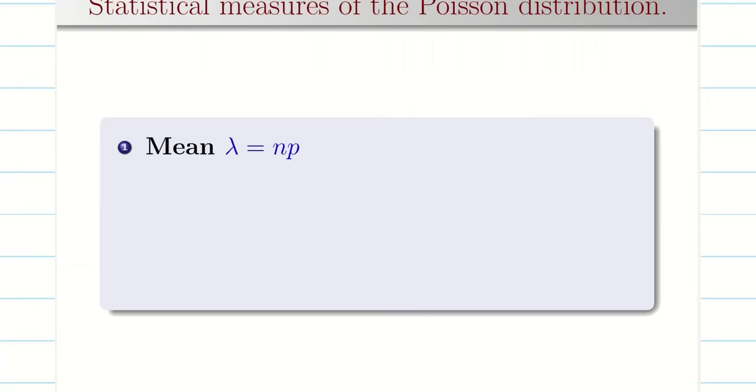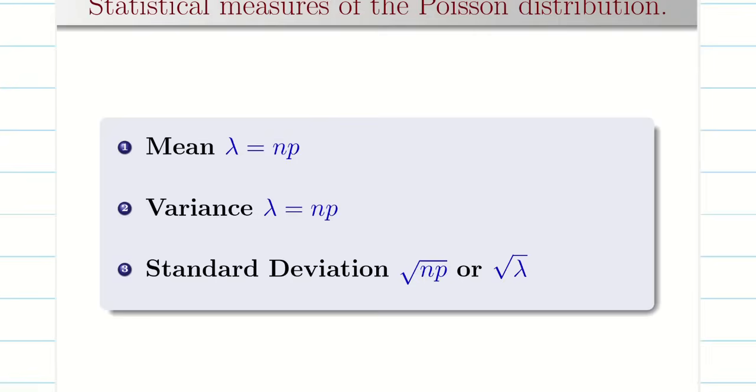Mean is np. Variance is also np, because in binomial we see that mean is greater than variance, but here in Poisson, mean and variance are the same. And standard deviation, as I said many times, is always positive. It is the positive square root of np. This is my standard deviation.